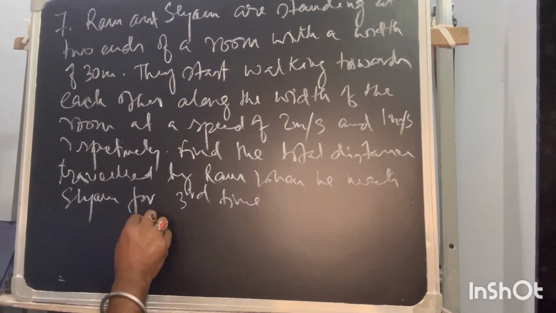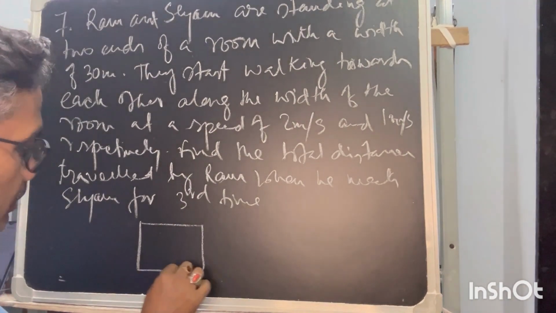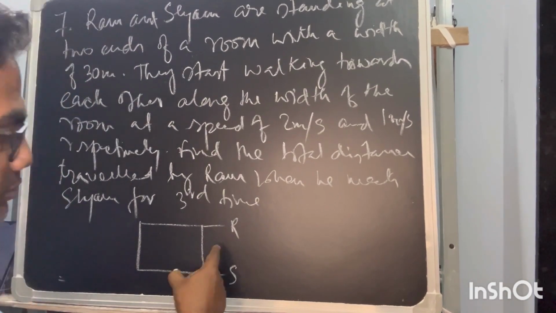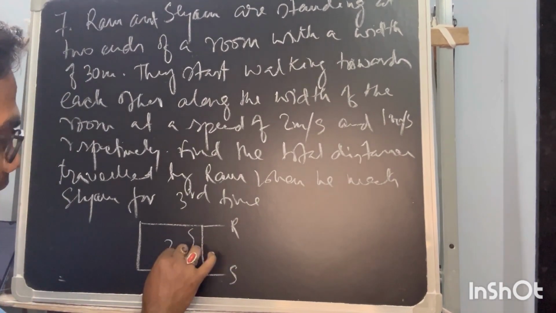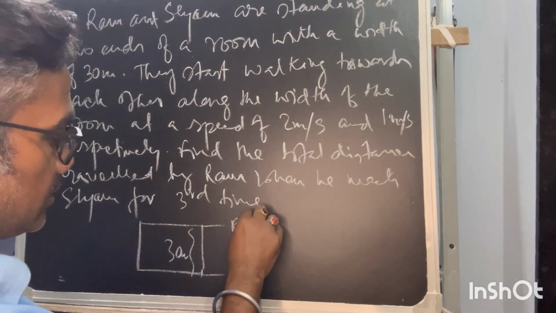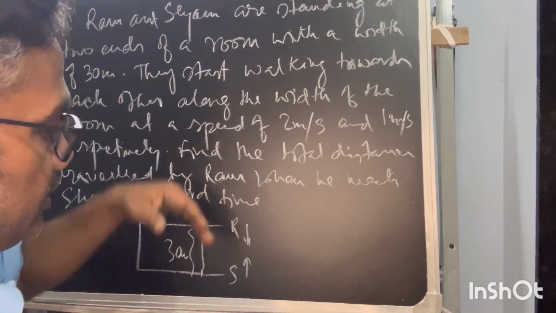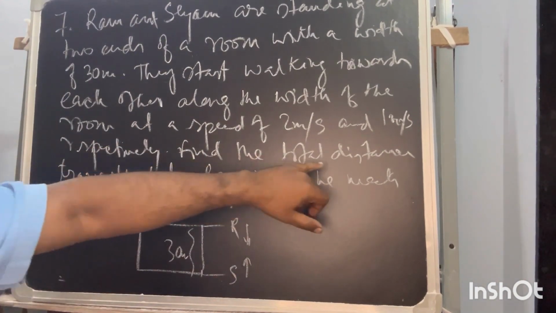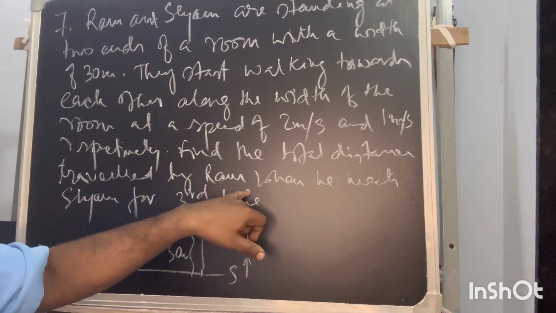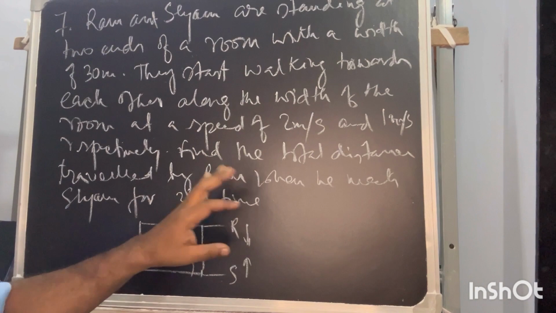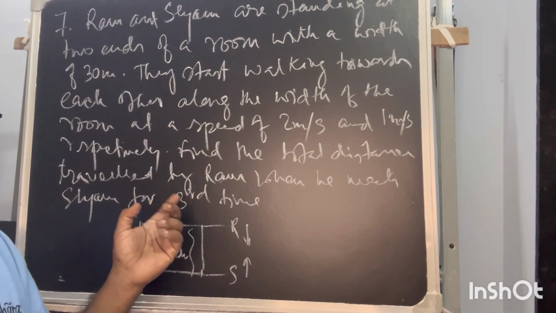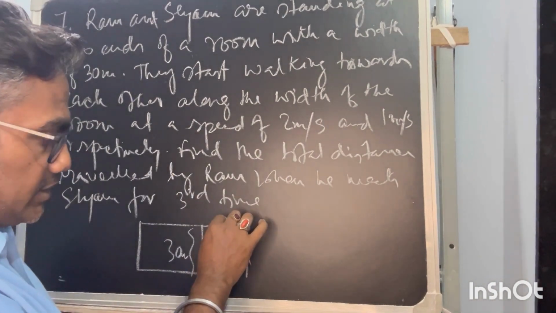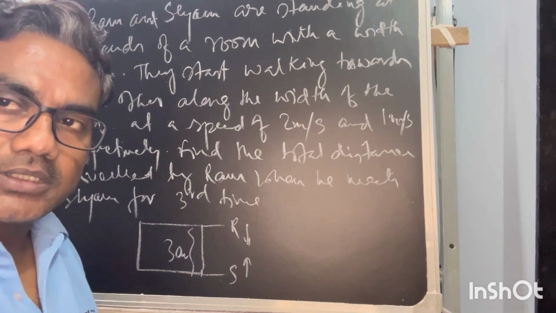As you see, the room is having width, so definitely it must have length. So we can assume that the room is of rectangular shape, where at the ends of the width two persons are standing, Ram and Shyam. I am taking the initials, and the width is 30 m. They are moving towards each other, so that they can meet once. But the question is to find the total distance traveled by Ram when he meets Shyam for the third time. That means they are moving on the same path again and again: after reaching the other end, they again move towards the other end.